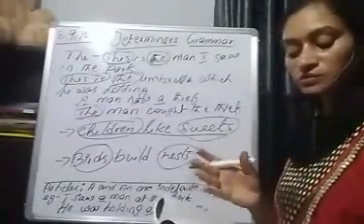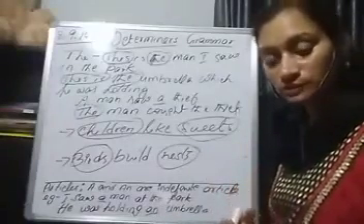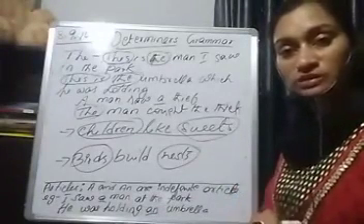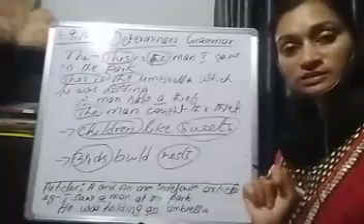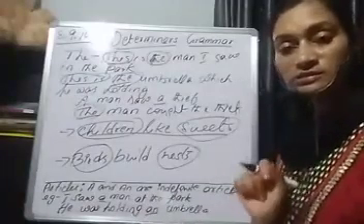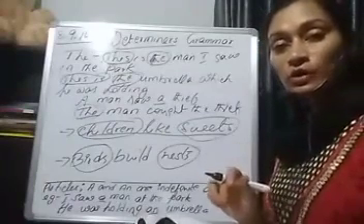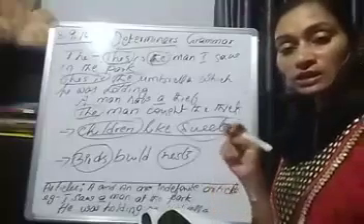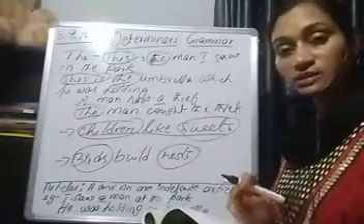Words beginning with the sound of a consonant. You must know what a consonant is. M, C: man starts with M, it is a consonant. Cow starts with C, this is also a consonant. G: girl starts with G, a consonant. Boy starts with B, a consonant. Lady starts with L, a consonant.